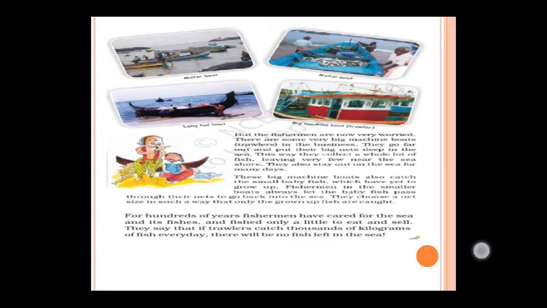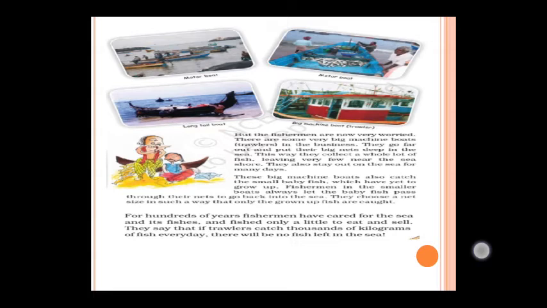These big machine boats also catch the small baby fish which have yet to grow up. Fishermen in the smaller boat always let the baby fish pass through their nets to go back into the sea. They choose a net size in such a way that only the grown up fish are caught. See here, these big machine boats will catch the small baby fish also. They will not leave the baby fish to go back to the sea again.